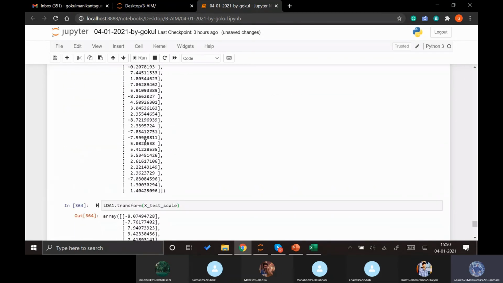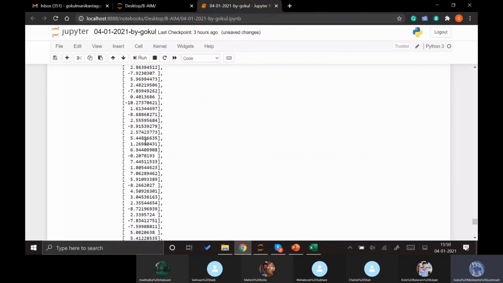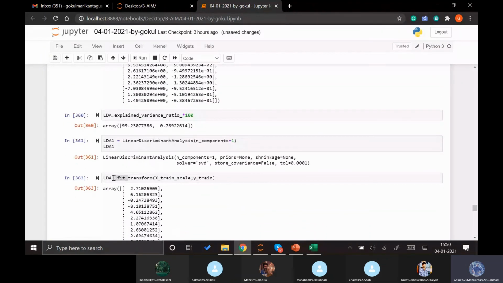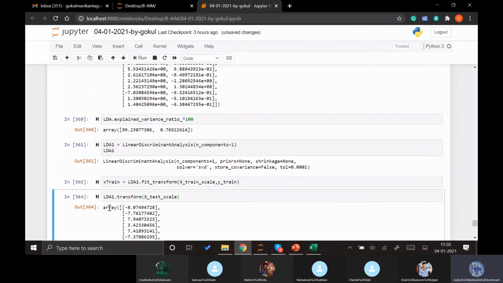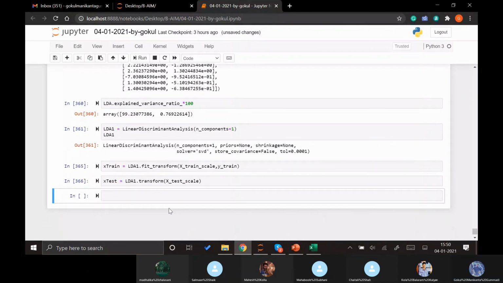Let's give names for these: this will be our X train, and this our X test. Now these two need to be added into one data set.